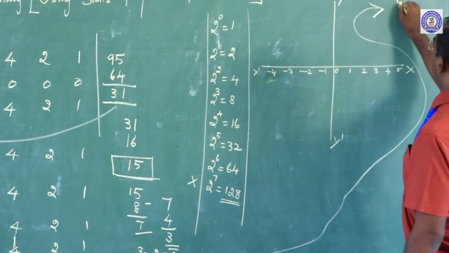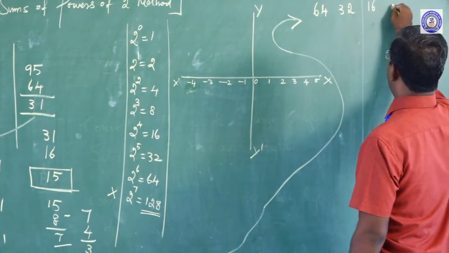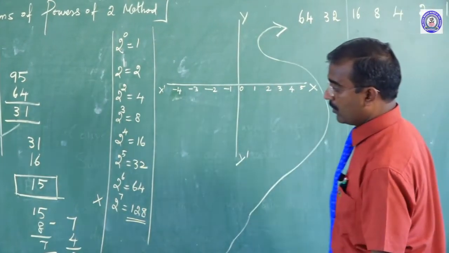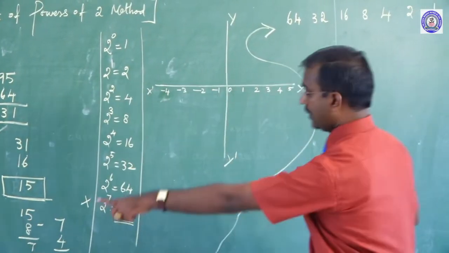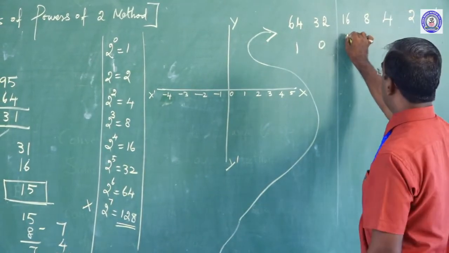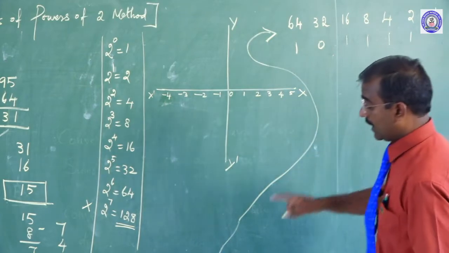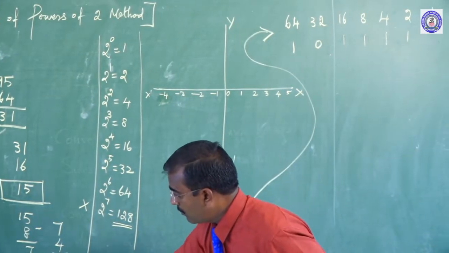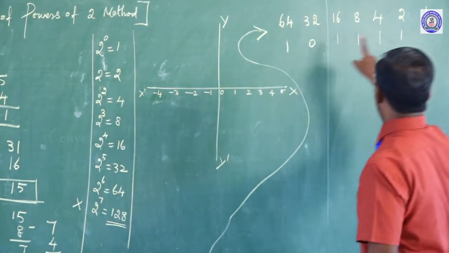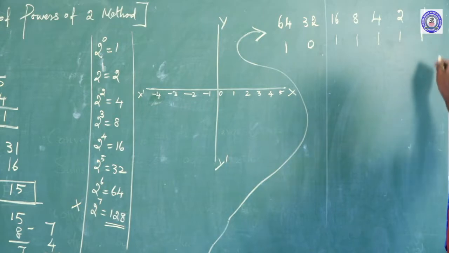64, 32 and then 16, 8, 4, 2, 1. We know already 64 means here 1. So it is not valid, that's why 0. Here also 1, 1, 1, and here also 1. In that case the remaining is 1. How many 1s are there in 1? Only one 1.